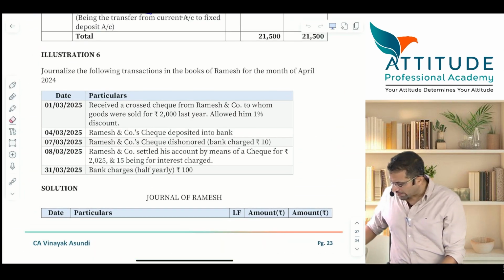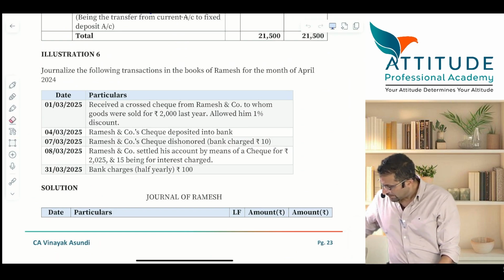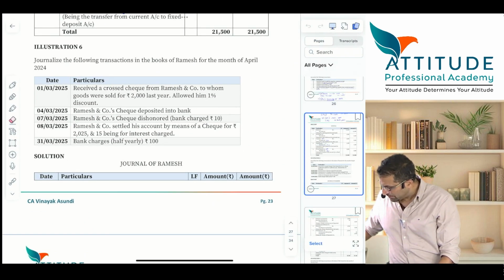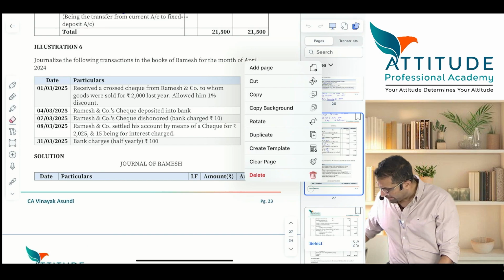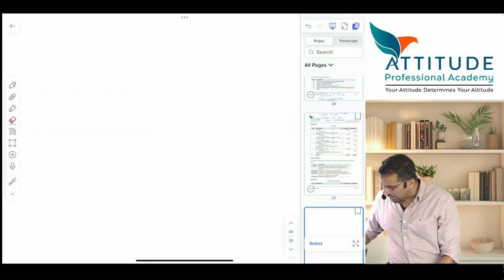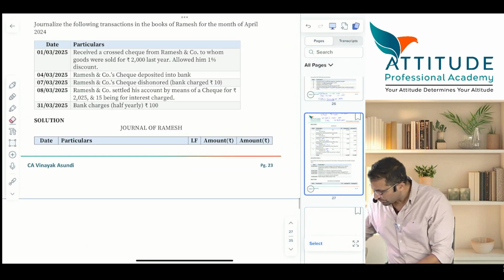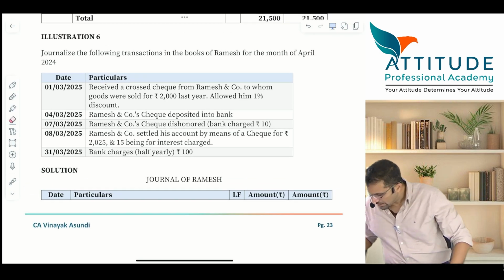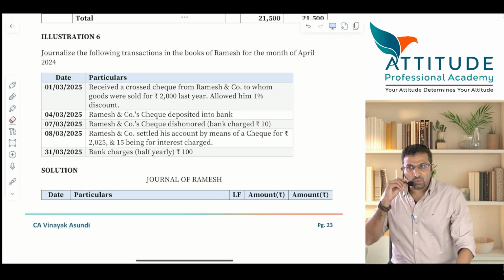I hope you have solved these sums. And if you haven't, don't worry, we'll be working out these sums, okay? Now have a look at it. Illustration 6 was given for your homework.